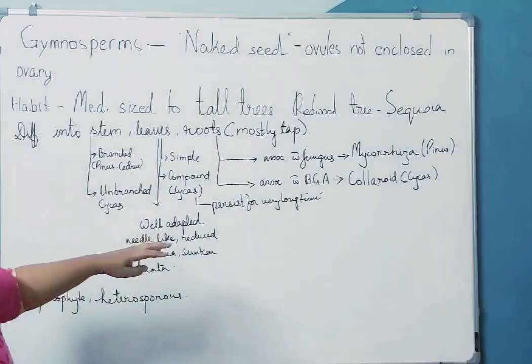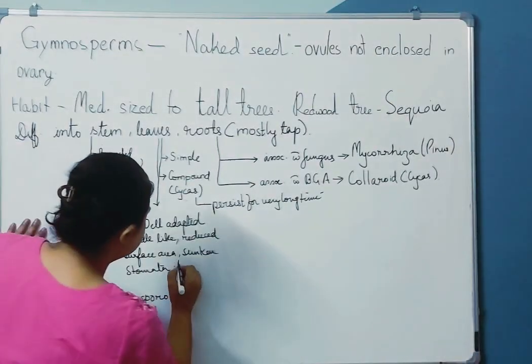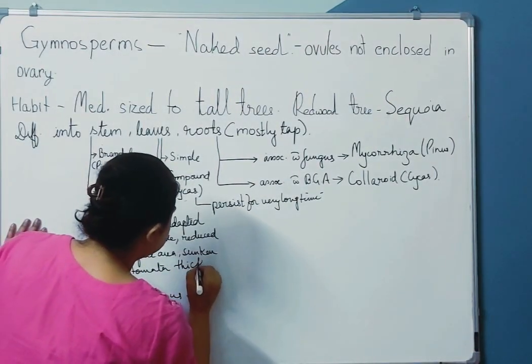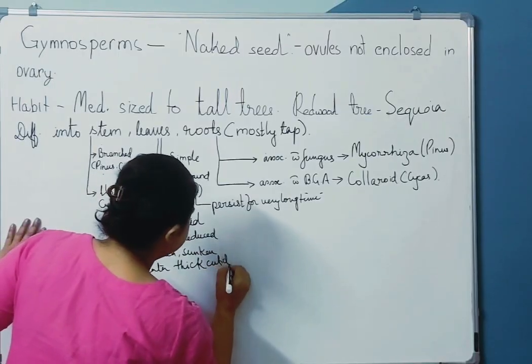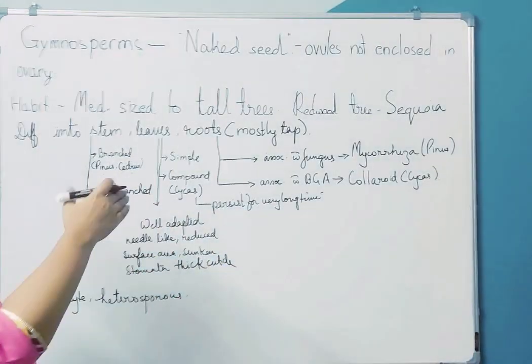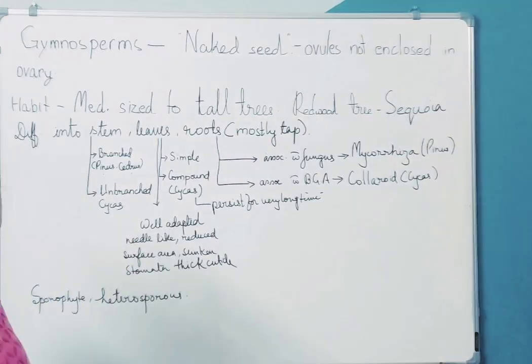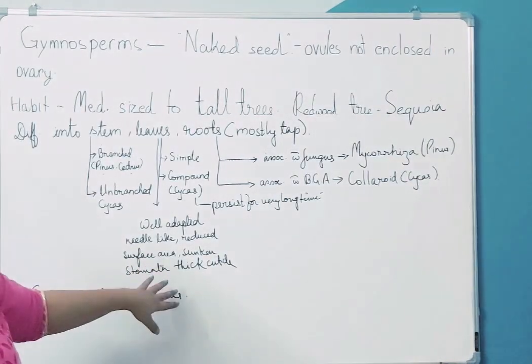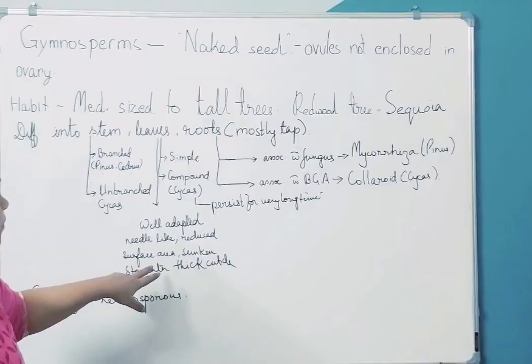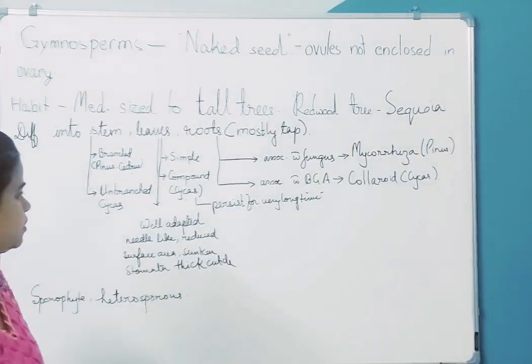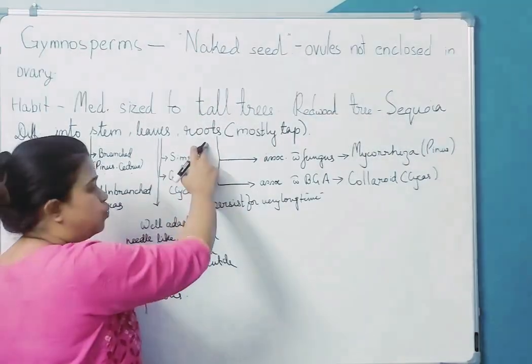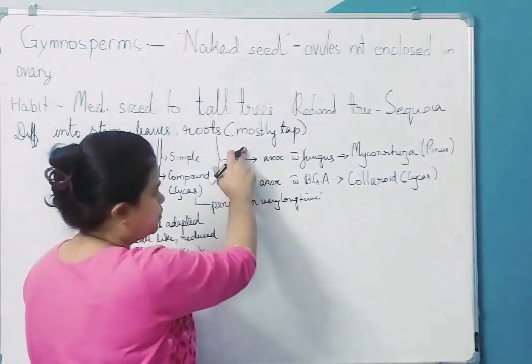Sunken stomata or thick cuticle, especially in areas where it snows, thick cuticle. The stomata are not on the surface, they are a little below. The cuticle is quite thick, especially in areas where it is very cold, so that they can withstand those extreme temperatures. Roots of gymnosperms are mostly taproot.